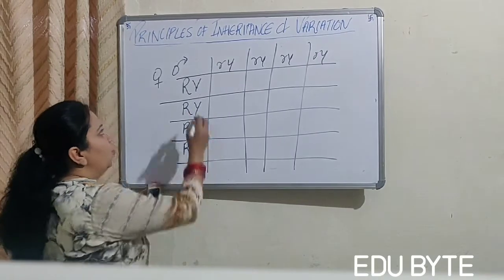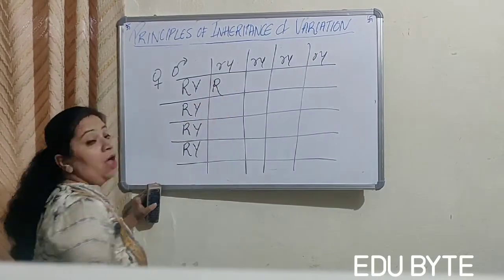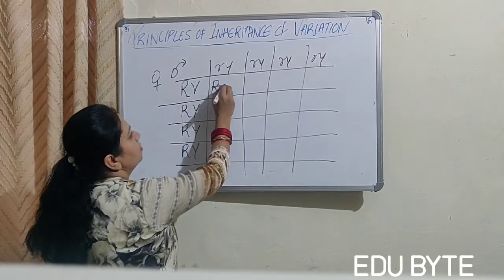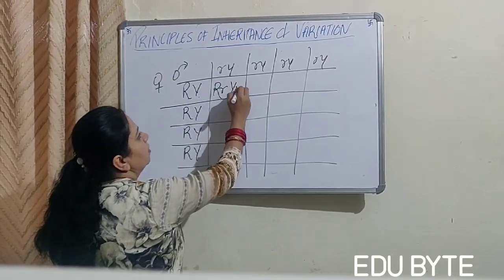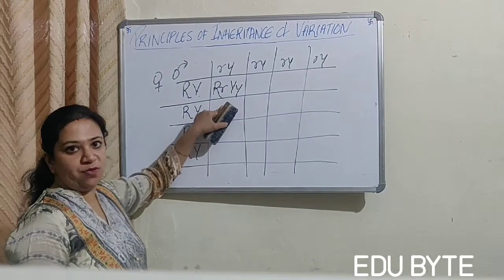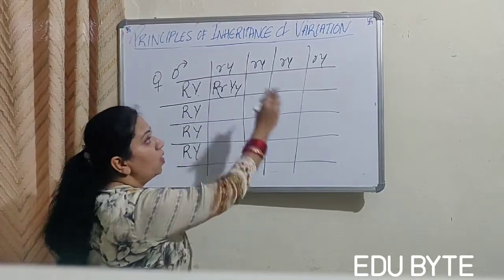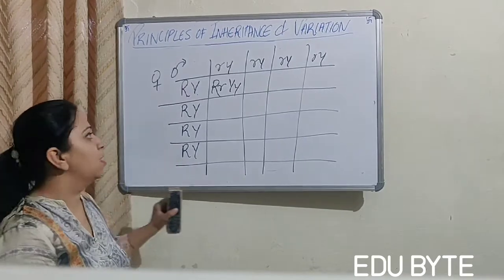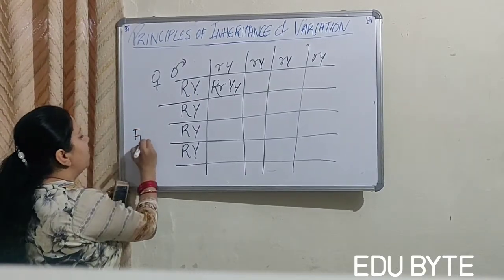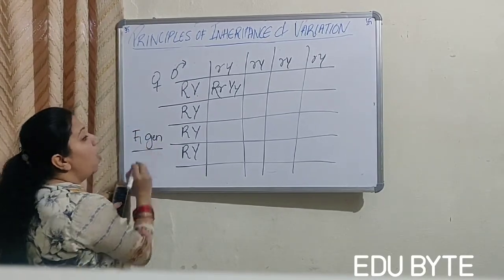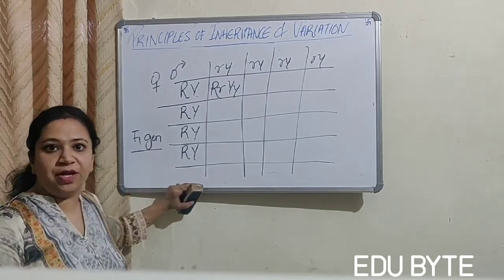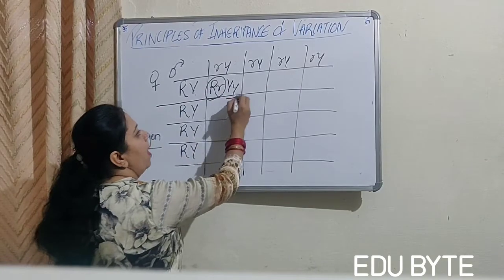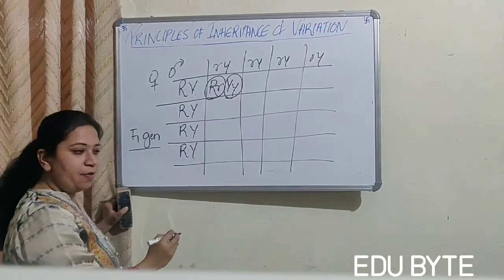Okay, so the offspring will be, this will fuse with this and with this. The offspring formed will be this in all the cases, right? Because gametes are the same in all the cases. So in the F1 generation, all the 16 offspring will be round shape and yellow color, right?